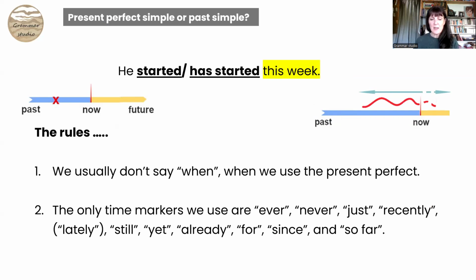So, for example, have you ever eaten chocolate? No, I've never eaten chocolate. I've just eaten chocolate. I've recently eaten chocolate. I've been eating a lot of chocolate recently or lately. I still haven't eaten any chocolate. Have you eaten any chocolate yet? Oh, I've already eaten chocolate. I've eaten chocolate for a long time. I've eaten chocolate since I was a child. I've eaten 2 bars of chocolate so far.